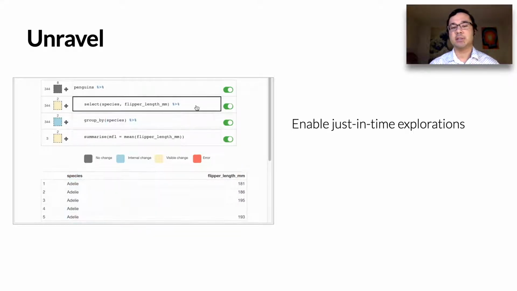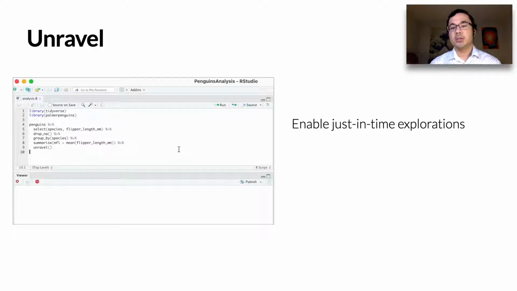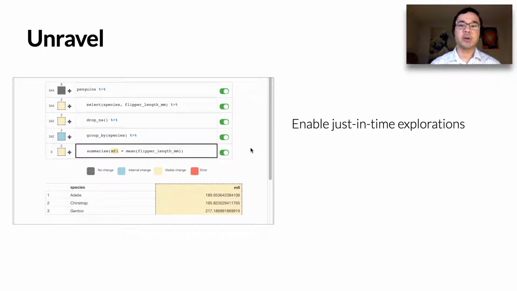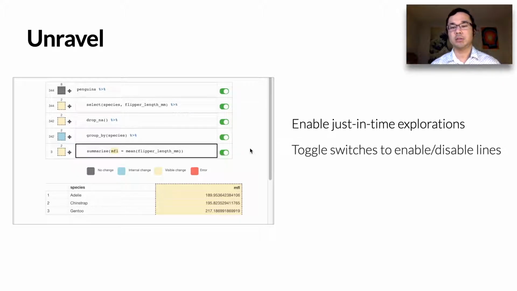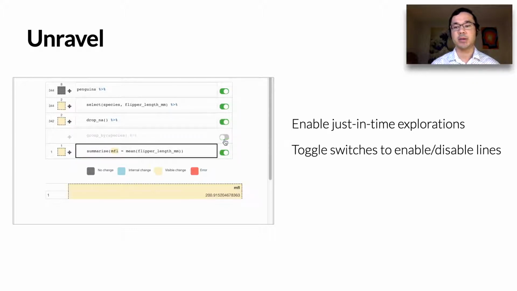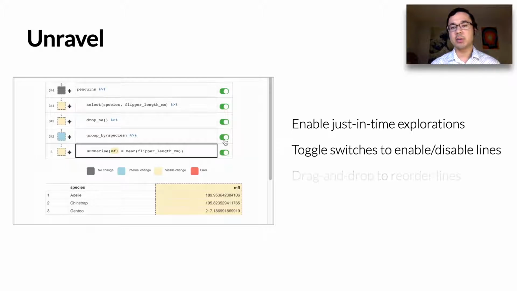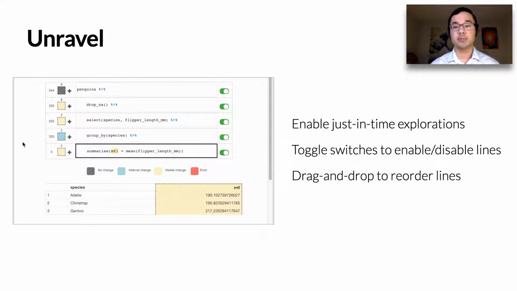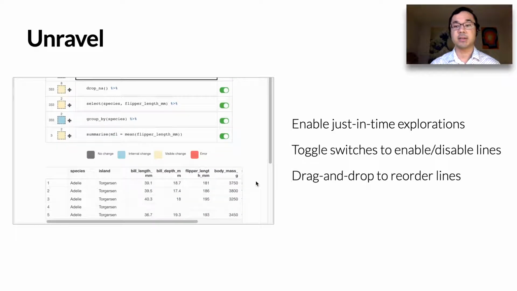Here, a data scientist inspects the code and realizes that the flipper length column contained missing values. The data scientist now unravels new code that includes a drop_NA function which fixes their problem. Unravel also enables simple structural edits to be applied on the code using toggle switches, which can be used to explore whether a function worked or not, or exploring the relationship between functions such as group by and summarize here. Drag and drop interactions can be used to reorder lines. For example, reordering the drop_NA line before the select line reveals that there are other rows that contain missing values besides the flipper length column.